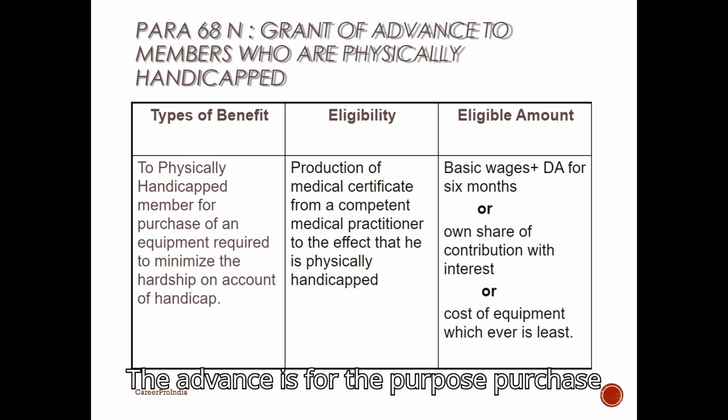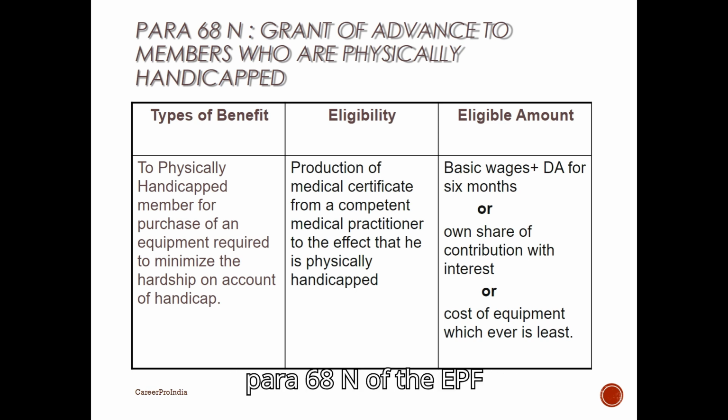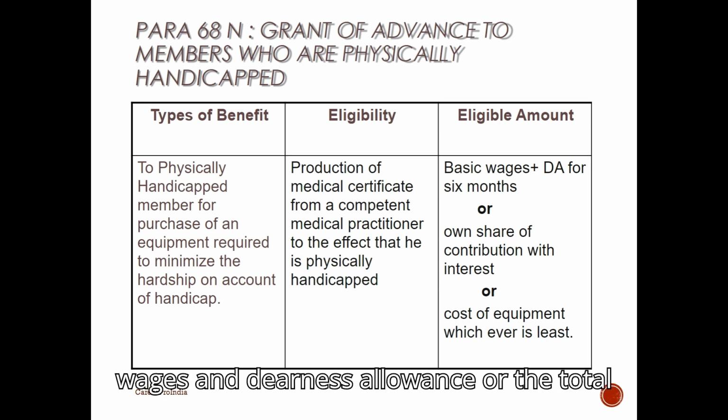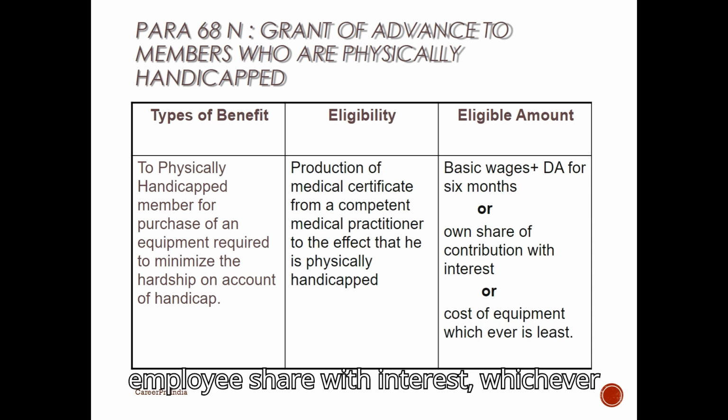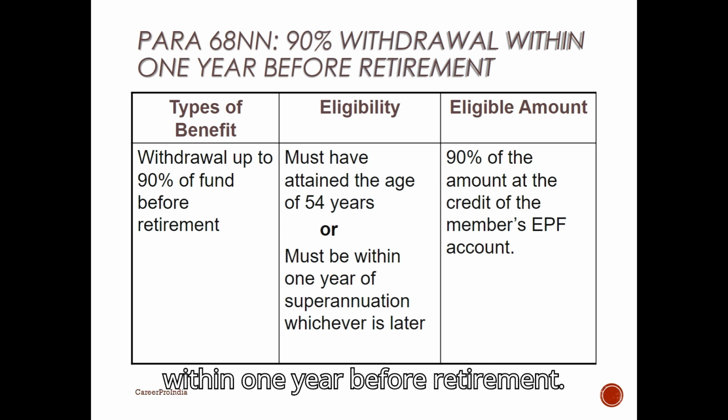The advance is for the purpose of purchase of equipment by physically disabled members to reduce hardship or aid mobility. Relevant provision, Para 68-N of the EPF Scheme. Eligibility: no minimum service required. Amount: 6 times the basic wages and dearness allowance or the total employee share with interest, whichever is less. The advance is for the purpose of withdrawal within 1 year before retirement.